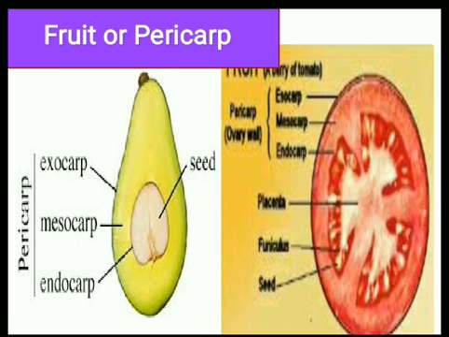So, here is the image showing three different layers of the pericarp or fruit when the fruit is fleshy: outer exocarp, middle mesocarp, and inner endocarp. In total, these three layers together form pericarp or fruit.